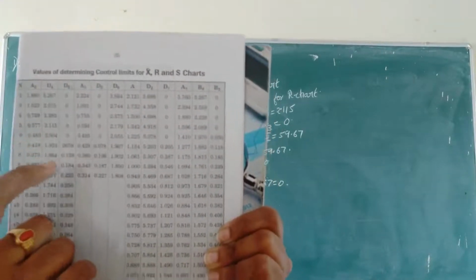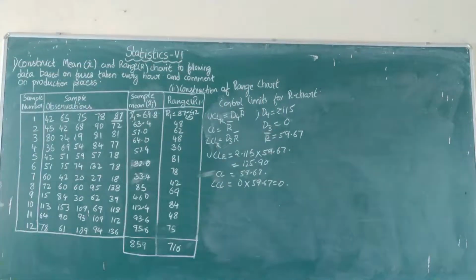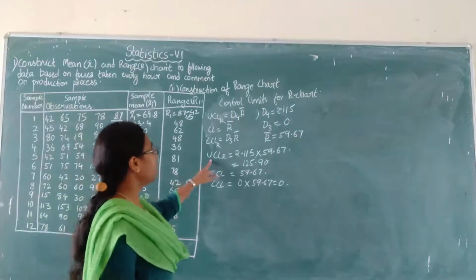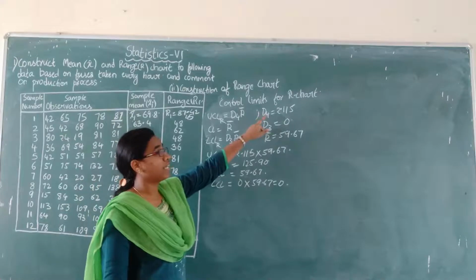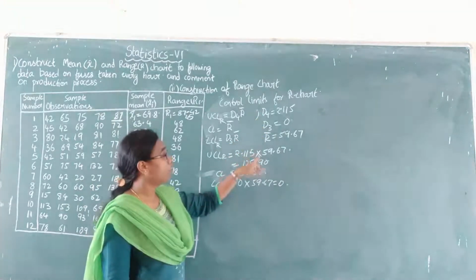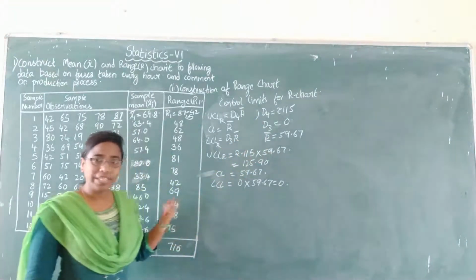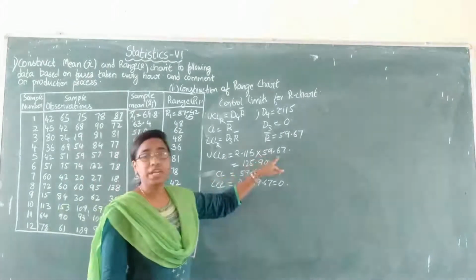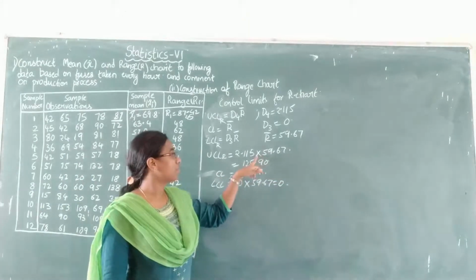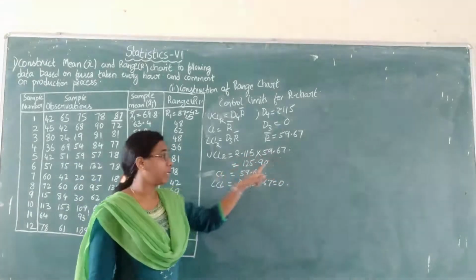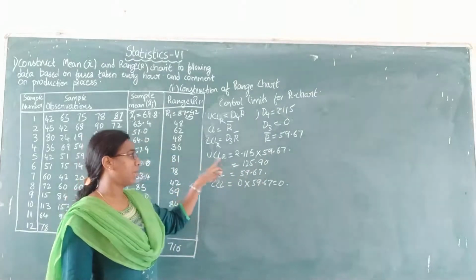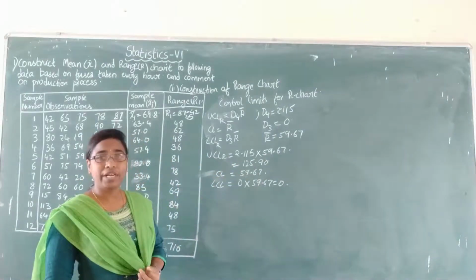Now substitute the D4 and D3 values. First, UCL equals D4, that is 2.115, into R bar. We already got the R bar value, that is 59.67. Multiply these two values and you get the UCL value as 125.90.